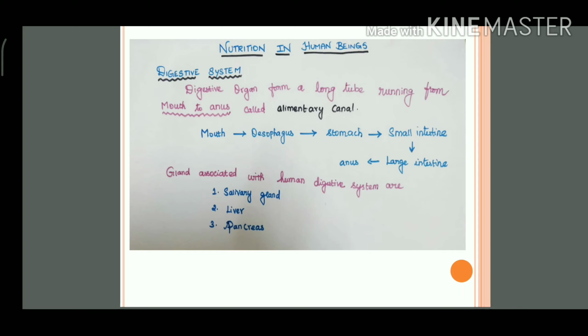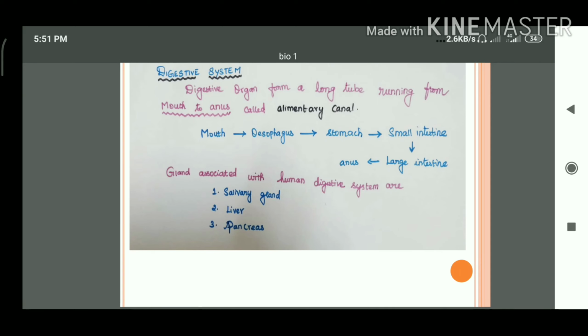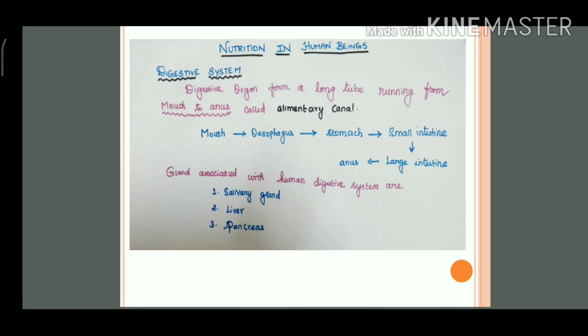First, food taken through the mouth enters the esophagus, then the stomach, and then the small intestine. After the small intestine, all the digested nutrients are absorbed, and the unwanted material moves towards the large intestine and then the anus.